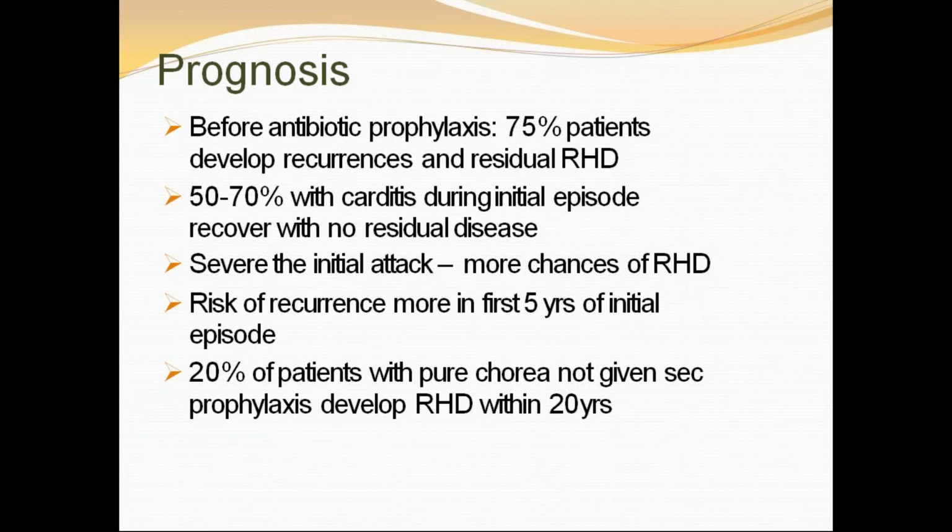Patients who have had acute rheumatic fever are susceptible to recurrent attacks following reinfection of the upper respiratory tract with group A streptococcal infection, with approximately 50% risk with each group A streptococcal pharyngitis. So that's why, because once an attack is there, further infection will aggravate the already prone condition. That's why we continue long-term chemoprophylaxis. Before antibiotic prophylaxis, usually 75% of patients with an initial episode of rheumatic fever had one or more recurrences. Now this rate has come down because we are effectively implementing antibiotic therapy.